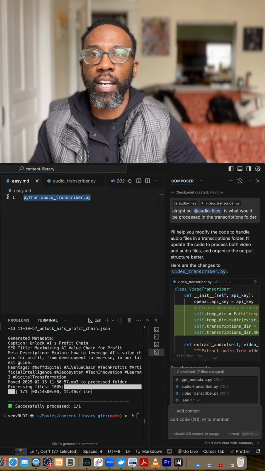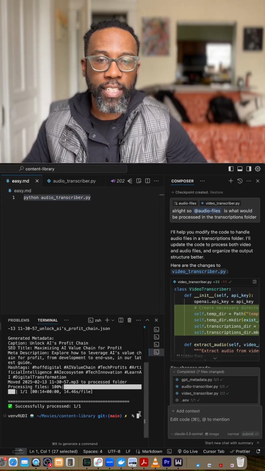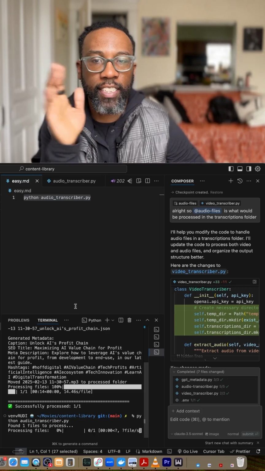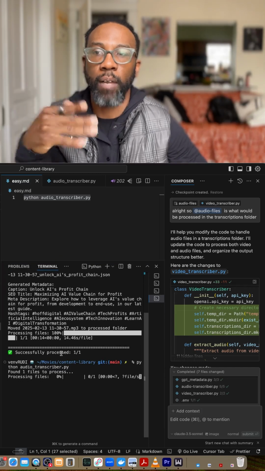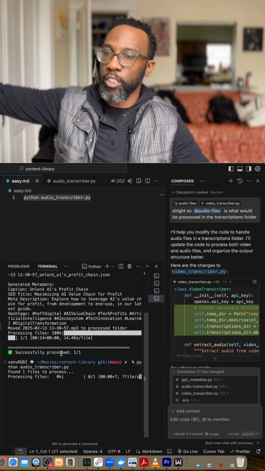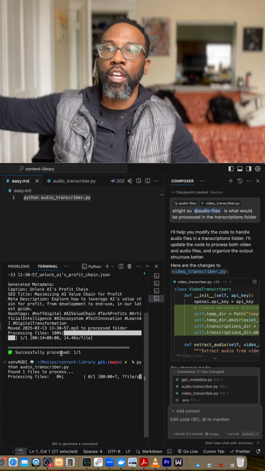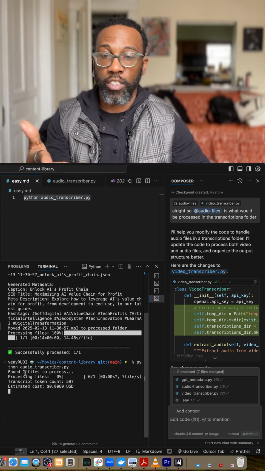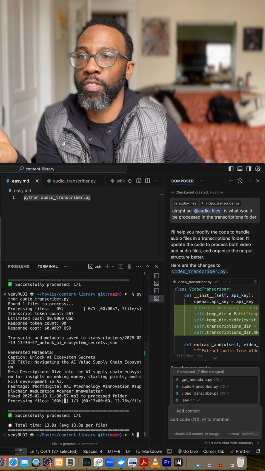If I copy my script here and paste it in here and run it, it's just an easy script that I wrote. It's saying that it's transcribing that audio for me. I'm using OpenAI's Whisper API that does transcription. You can plug into it. Cursor helped me write the code. And as you can see here, it's saying it's transcribing, successfully produced.